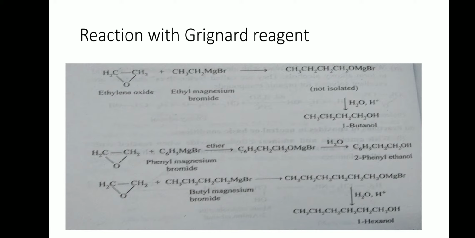Let us see addition of phenyl magnesium bromide on ethylene oxide. MgBr adds to oxygen and phenyl group adds to carbon to give complex. This complex on hydrolysis gives 2-phenylethanol. Here if you observe, 2 carbons are added to phenyl group and primary alcohol is formed. Similar reaction can be seen with other Grignard reagents.